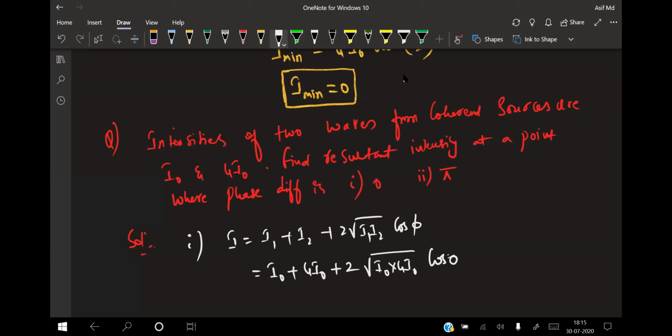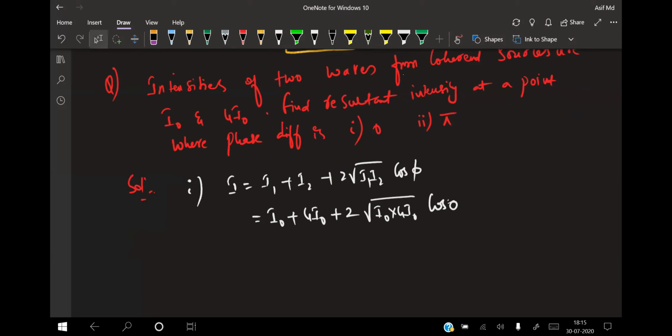So this is I naught plus 4 I naught plus 2 into, this is nothing but 2 times I naught. That is nothing but the given condition. So this will become 4 I naught plus this one. That means 4 plus 1 is 5, 5 plus 4, that is nothing but 9 times I naught. So this will be your answer.